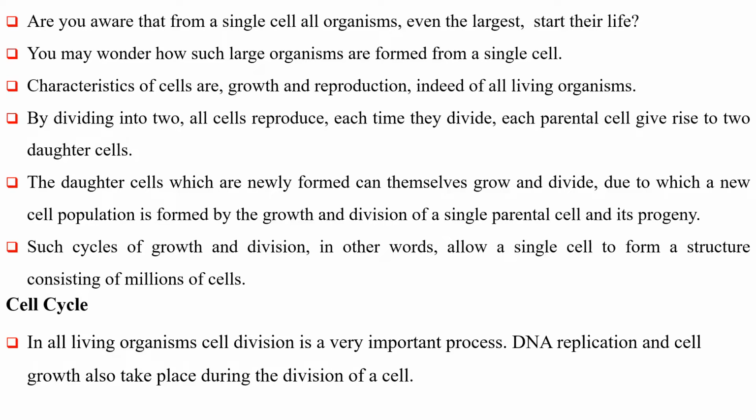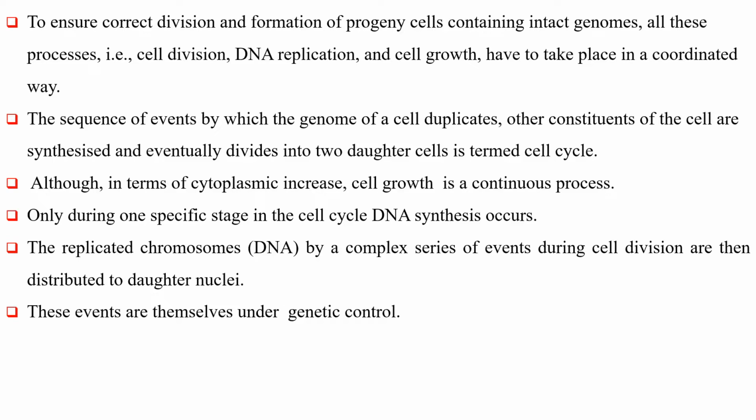Cell cycle. In all living organisms, cell division is a very important process. DNA replication and cell growth also take place during the division of a cell. To ensure correct division and formation of progeny cells containing intact genomes, all these processes, that is cell division, DNA replication and cell growth, have to take place in a coordinated way. The sequence of events by which the genome of a cell duplicates, other constituents of the cell are synthesized, and the cell eventually divides into two daughter cells is termed cell cycle.